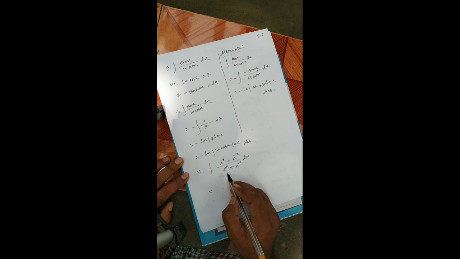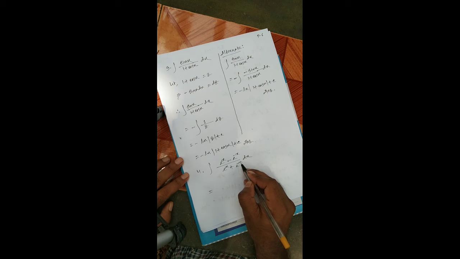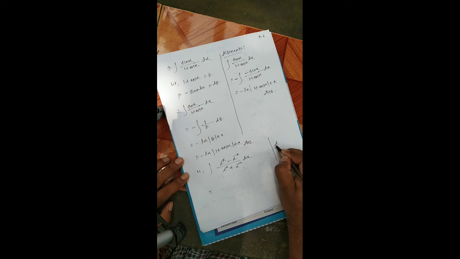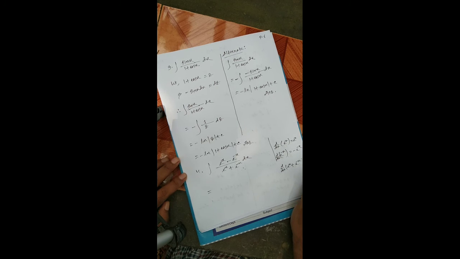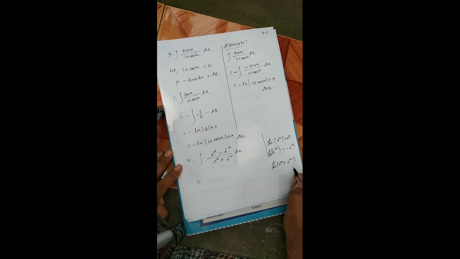Now we know the derivative of e to the power x is e to the power x, and the derivative of e to the power minus x is minus e to the power minus x. d by dx of e to the power x is e to the power x, and for e to the power minus x, here the power is minus 1, so minus e to the power minus x, that is the derivative of e to the power x plus e to the power minus x.